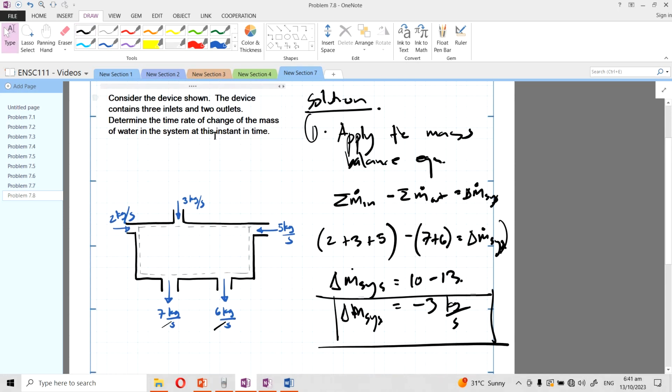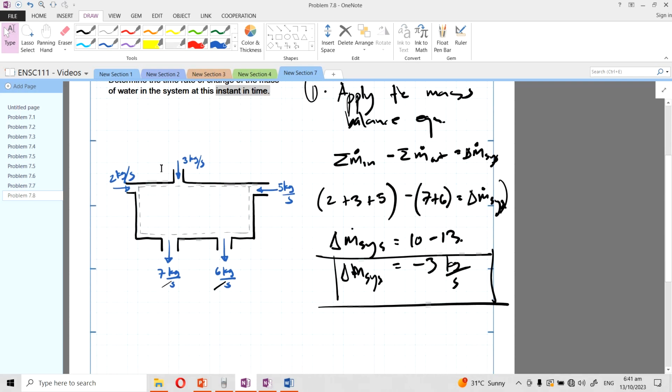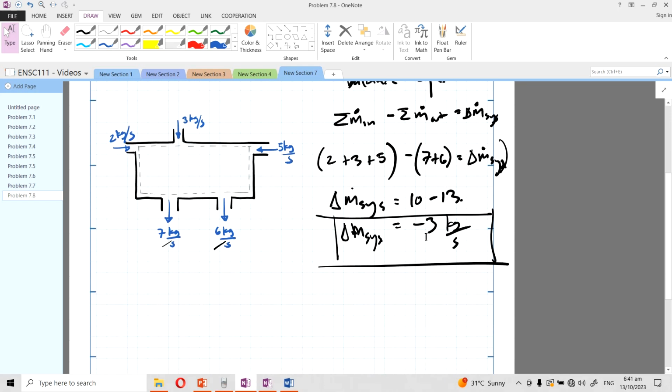Take note, at this instant. When we say instant of time, it's like there's a flowing of mass of water, and it can be changing or not changing, and then you take a picture of one instant. So at that instant, these are the values of the mass. Right, so it says here negative 3. So therefore, this is not a steady state system.